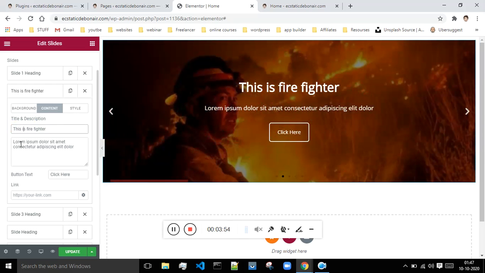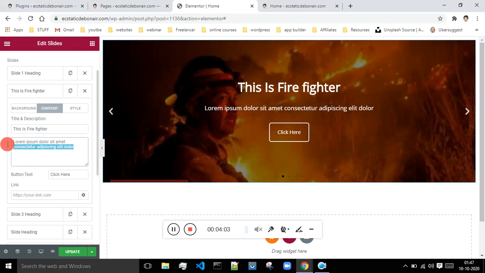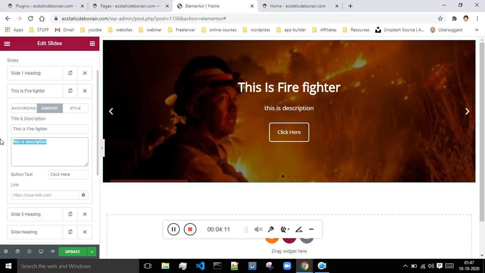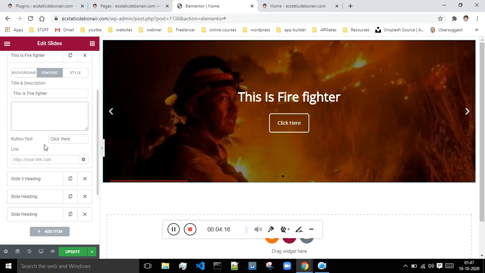So just go through this. As of now, I'm not making the exact perfection, because this is just for tutorial purpose. And I will say this is description. Whatever you want to write, you can write, or you can just keep it blank, just remove it, and that description will be gone from here. And next what I have is this button.